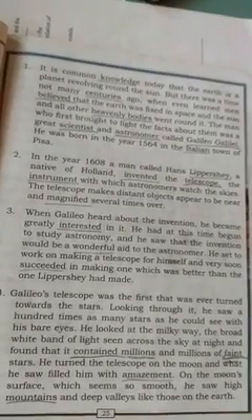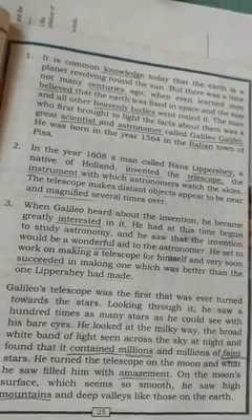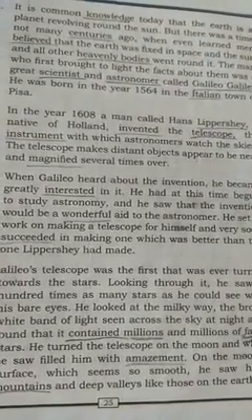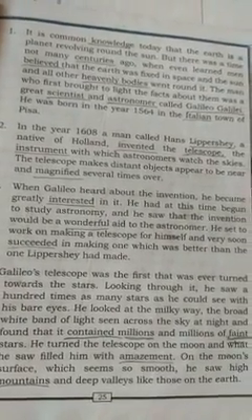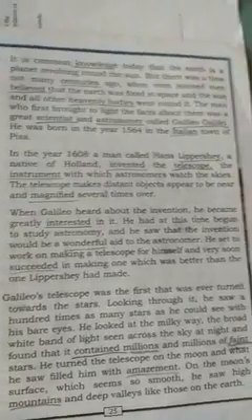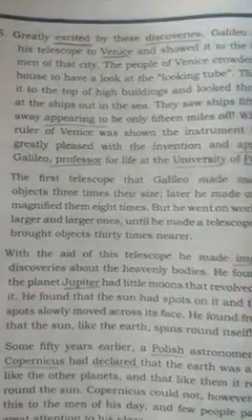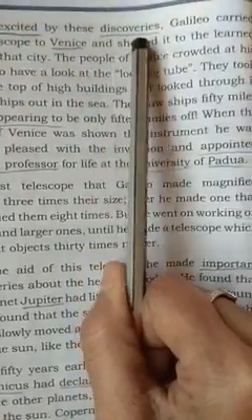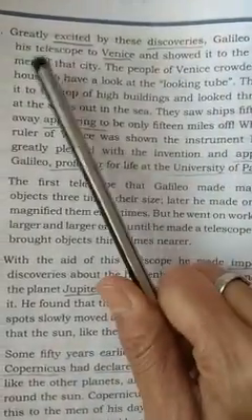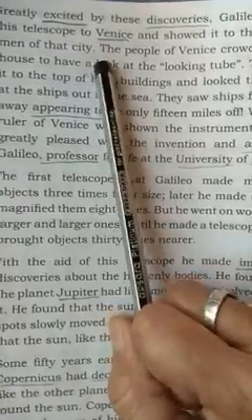So likewise, he observed so many mountains on the moon and deep valleys like on the earth. On our earth also many deep valleys are there, high mountains are there. So likewise, he observed many mountains and deep valleys on the moon's surface. Then, in the 5th stanza, greatly excited by these discoveries, Galileo carried his telescope to Venice and showed it to the learned men of the city.